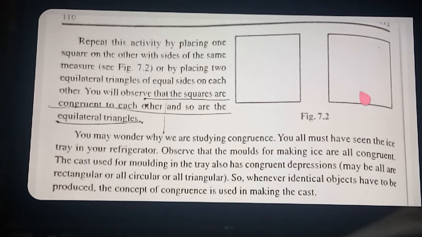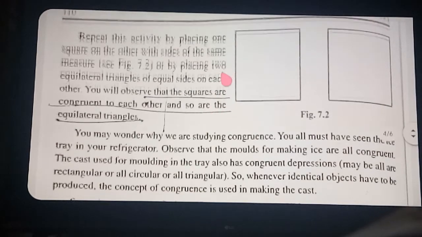Draw two circles, cut them out, and put one circle upon the other. Take equal radii here. Also draw two squares and cut them out. With equal measures, keep one square upon the other, and you can see the squares fully cover each other, so they are congruent. Draw an equilateral triangle also, with the same measurements. In this way you can draw different figures and see. Okay. Now the next point.